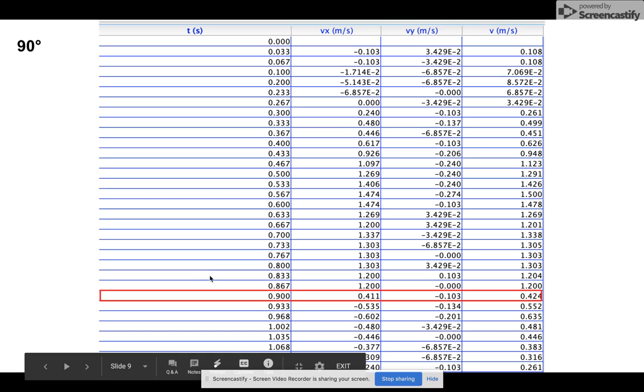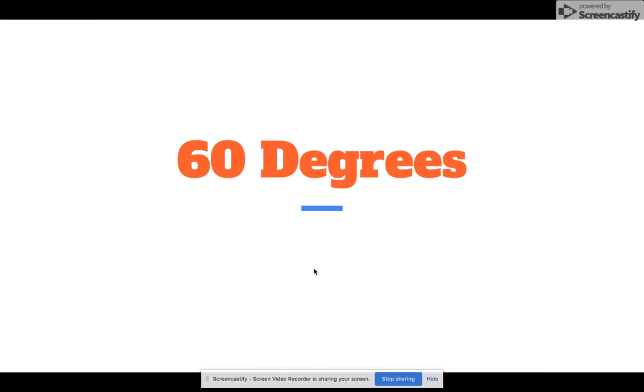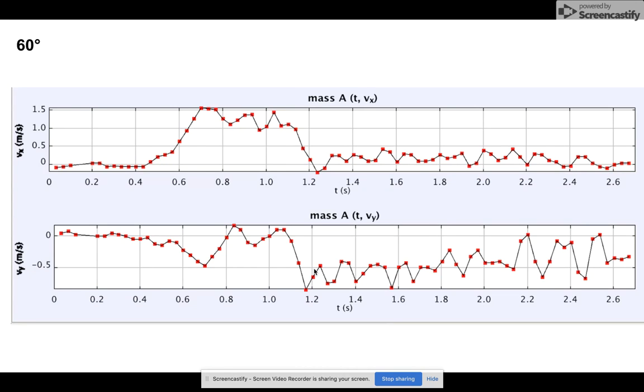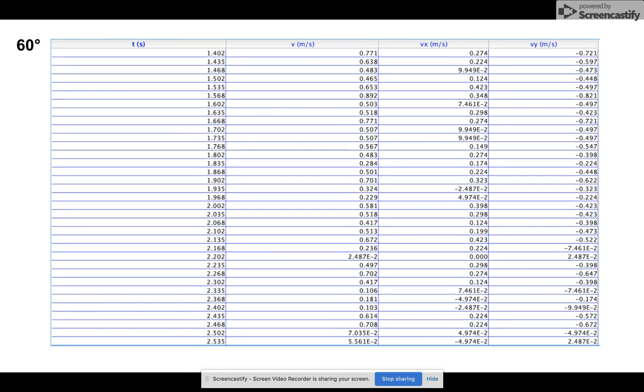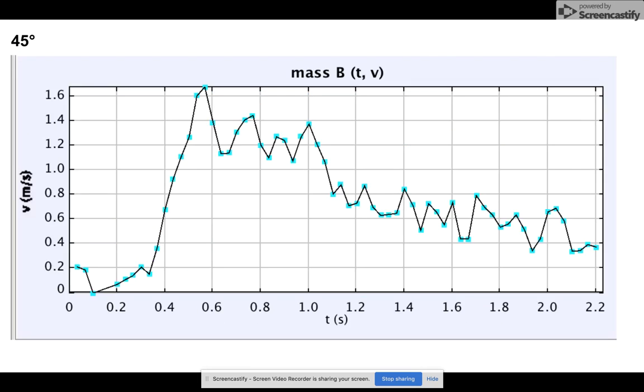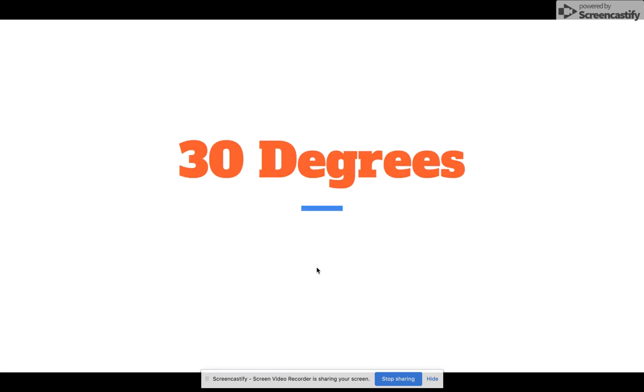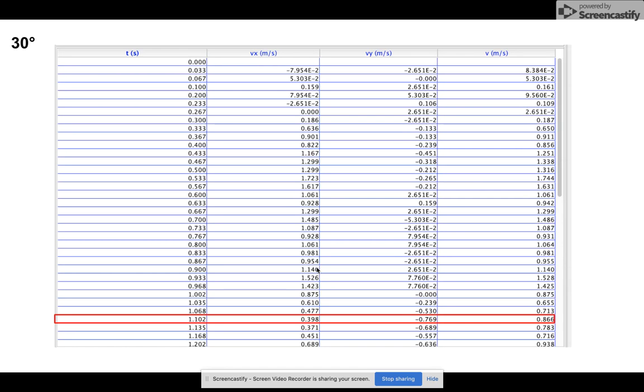On all of these tables, we outline the point at which the ball is hitting the wall. This is our data for 60 degrees, our graphs, and again, the point at which it's hitting the wall, and 45. And we also have the same thing for 30.